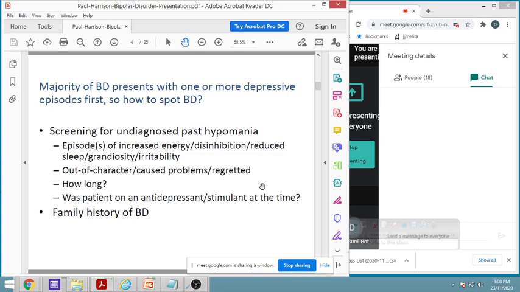They are regretted. Then we have to check how long the treatment was, whether it was for, as we have seen, 4 days or 7 days, and how much there was. Was the patient on any antidepressant or stimulant at that time?